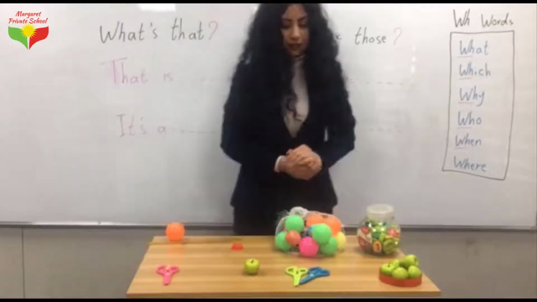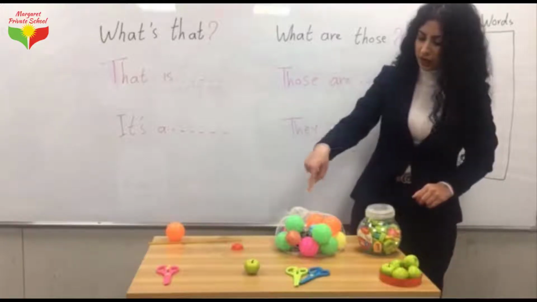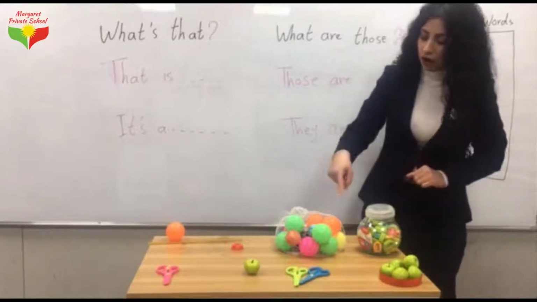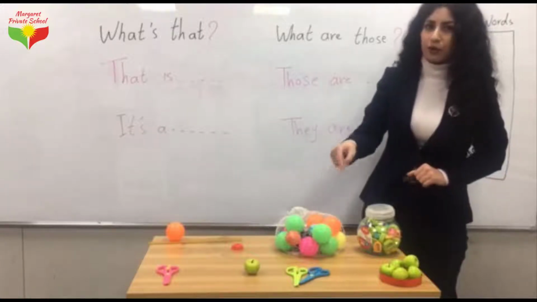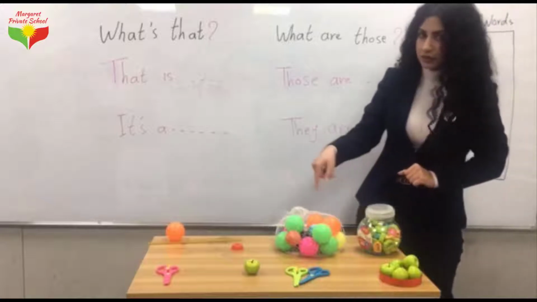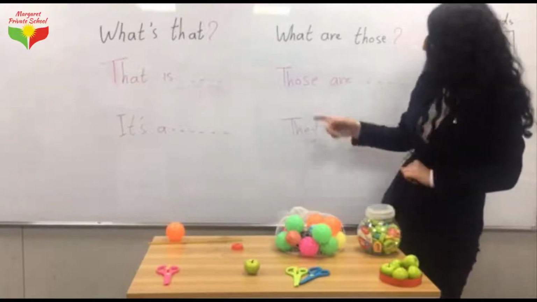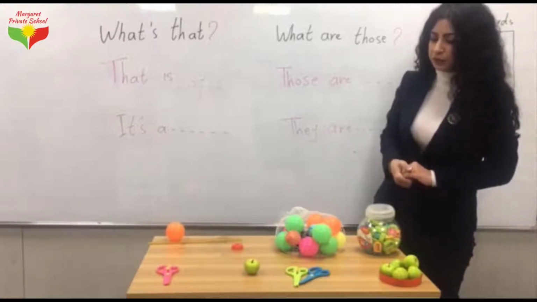Now let me give you some examples. Look. What are those? Those are balls. We can also say they are balls. Okay, we can use those are and they are. Both of them are true.